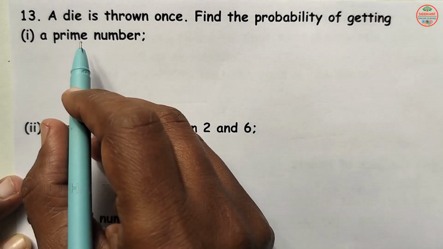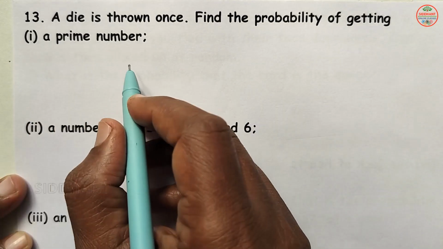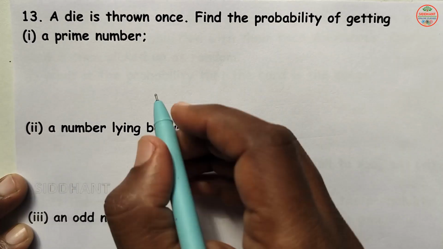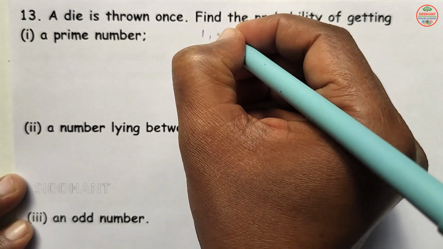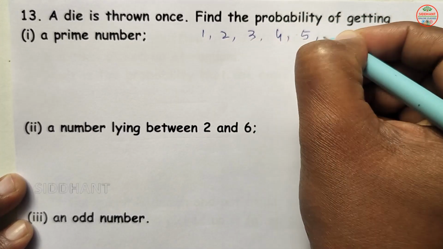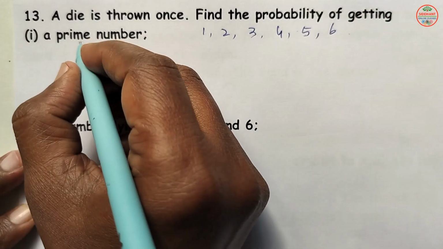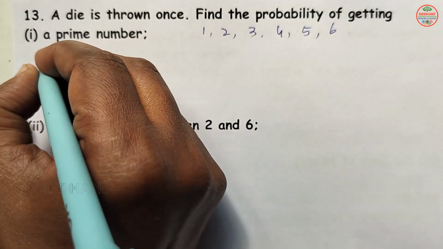Question number 13. A die is thrown once. Find the probability of getting a prime number here. So here we know the numbers in the die: 1, 2, 3, 4, 5, 6. So here they asked in the happening side the probability of getting a prime number.